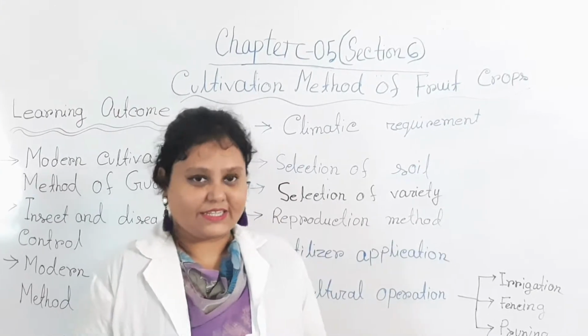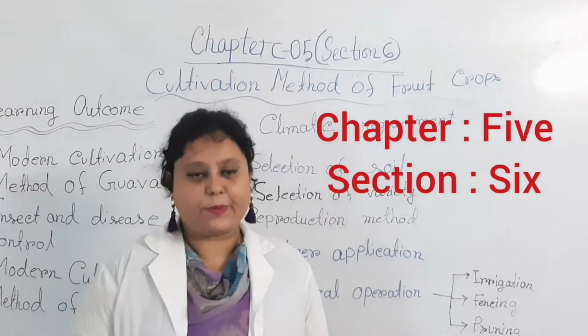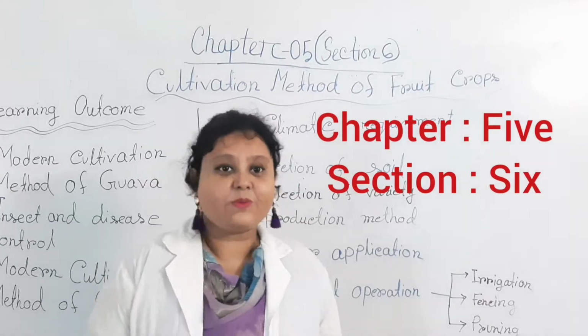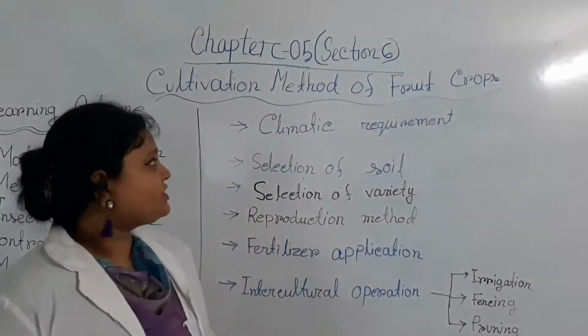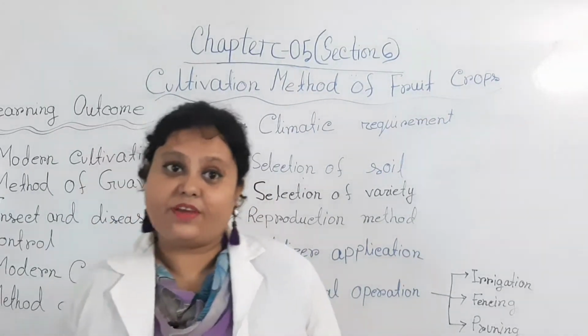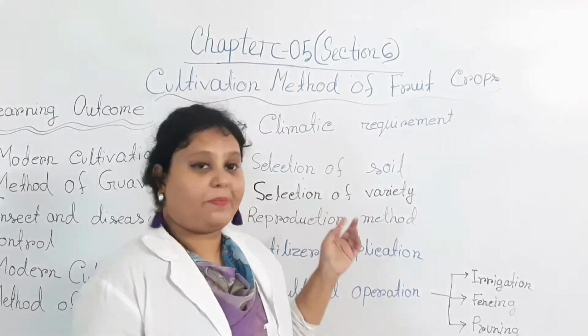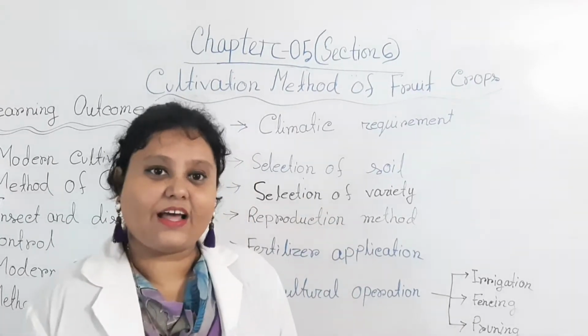Today, I will discuss Chapter 5, Section 6 from the first paper, and the name of the section is Cultivation Method of Fruit Crops. In your previous lesson, you already learned some topics of this lesson, and now the rest.